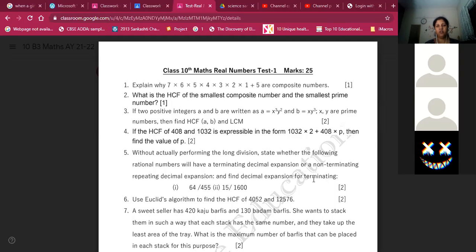Okay, any doubt anyone has in this chapter? No, ma'am. That's the end of the chapter. Next class we will start polynomials.